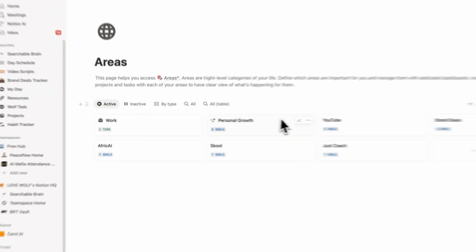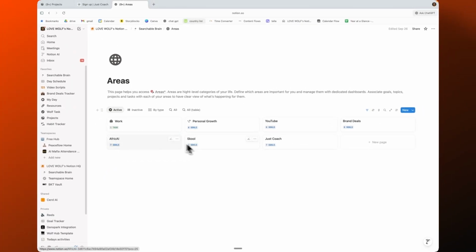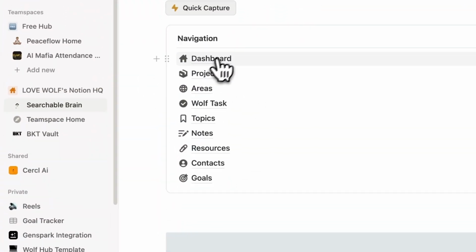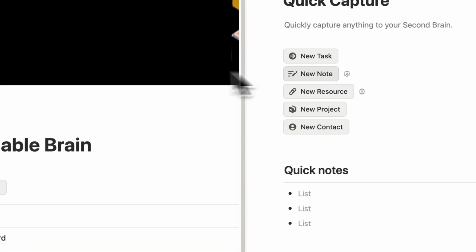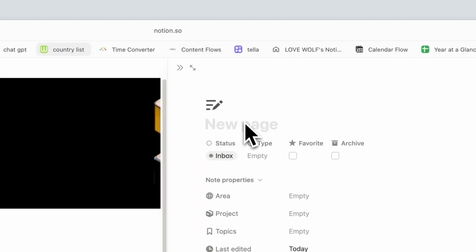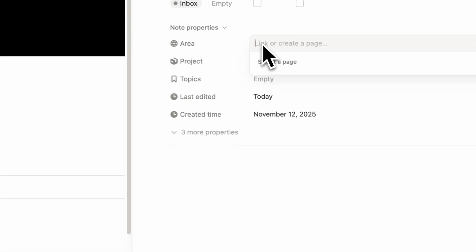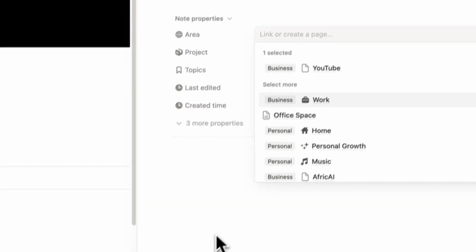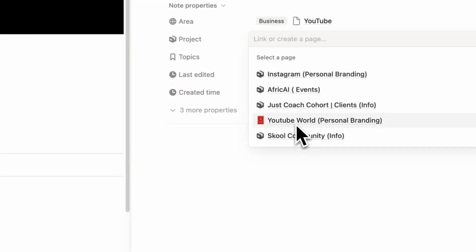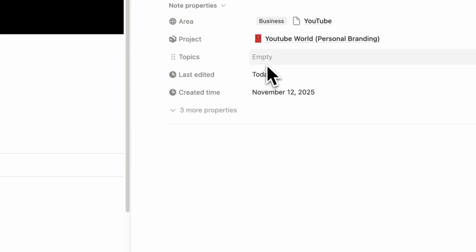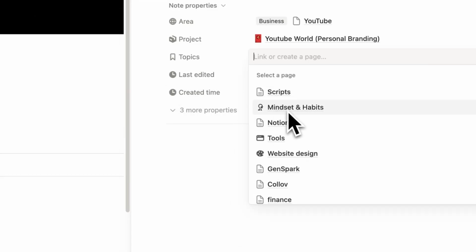Next, I just want to break down how I have my life broken down in these categories again. So the areas of my life here: it's my work, my personal growth, my YouTube, my brand deals, things like that, the Afric AI stuff, right? So it's all the areas of my life broken down. So when I hit quick capture and say I'm creating a new note, say this note is about YouTube scripts, or YouTube deals, whatever it is, the area is going to be YouTube. There we go. And then the next area is going to be my projects, which is my YouTube world. So now it's almost sorting for me. My topic can be about mindset and habits.